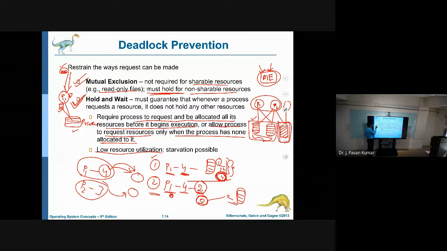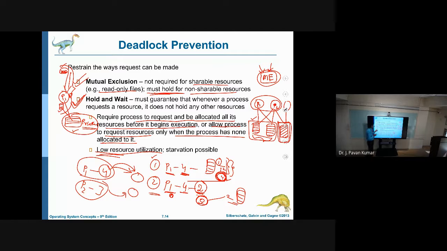Suppose P1 holds these three resources all the time. Initially it requests all three, and they will be held by P1. Then the printer will be waiting until all these things are completed. At that time, the printer could be utilized by another process, and if you hold the printer all the time, it cannot be properly utilized, isn't it? That is nothing but low resource utilization.